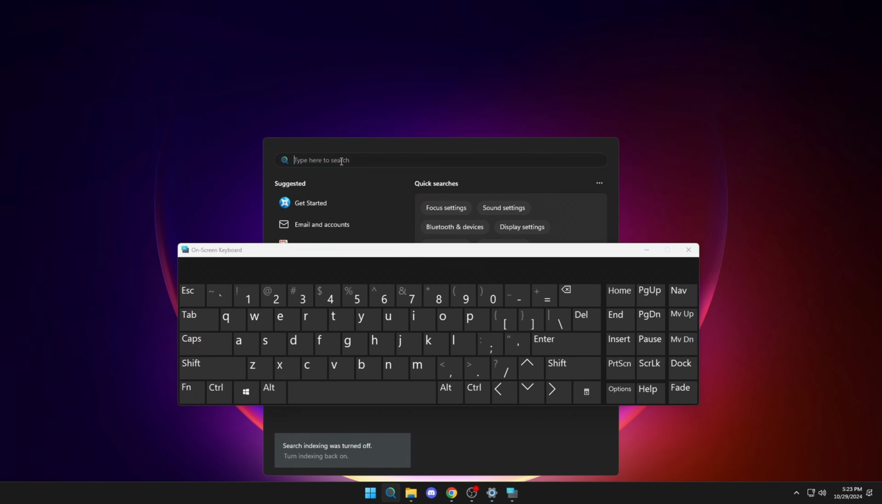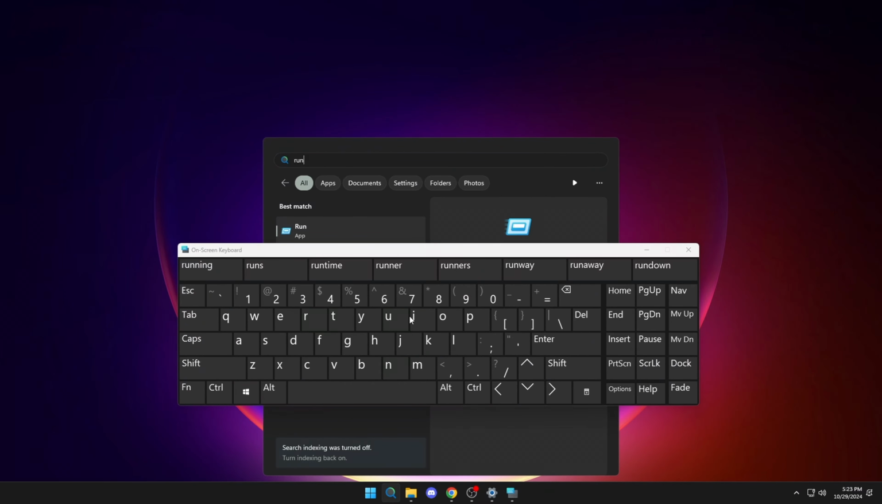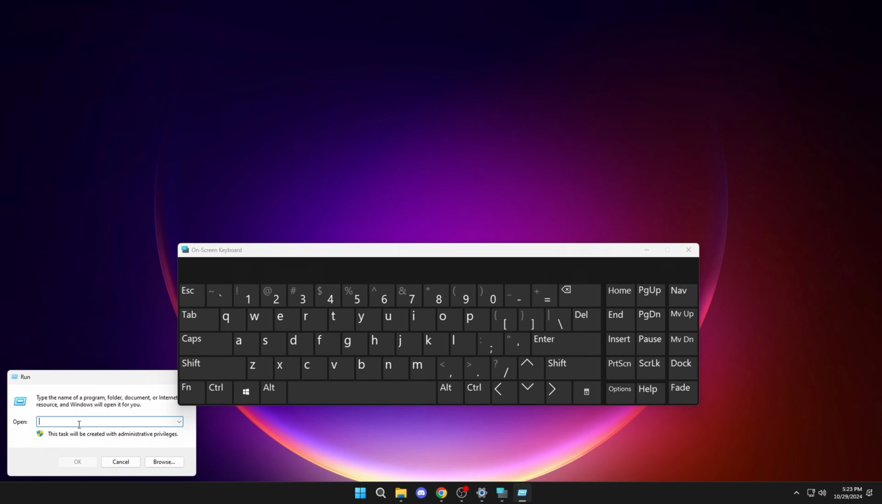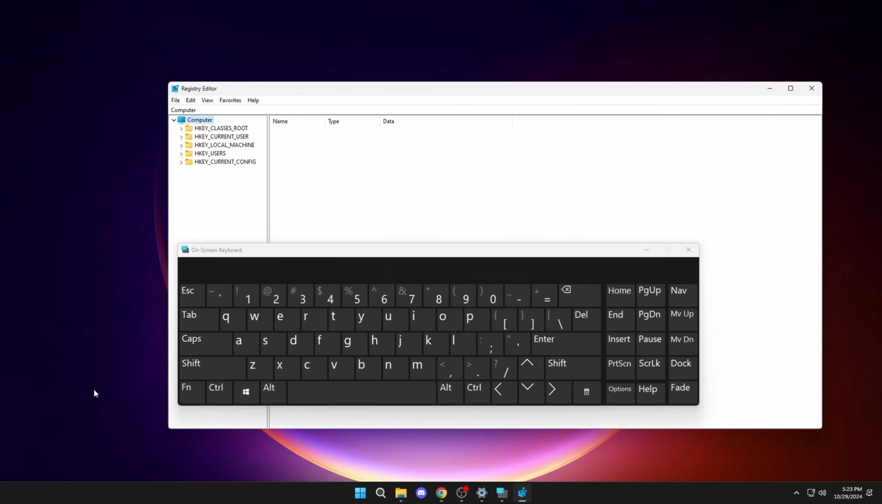Well, now we will open the searcher and we will look for Run. Click here. Then we will type regedit. Okay, now we minimize the keyboard.